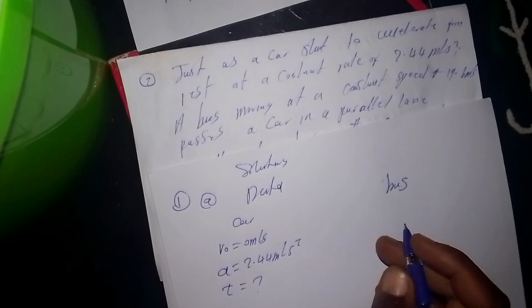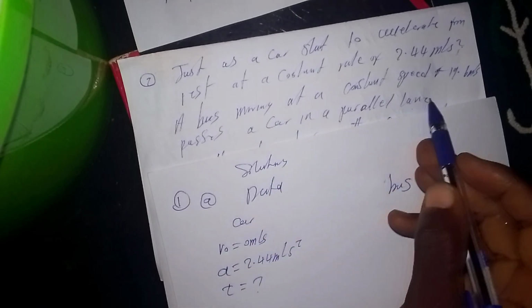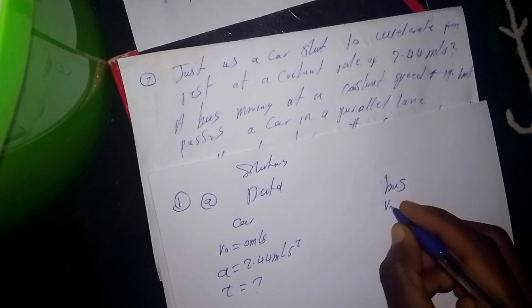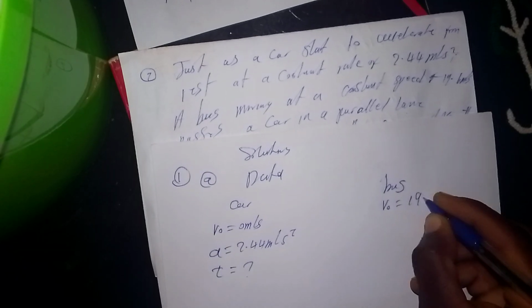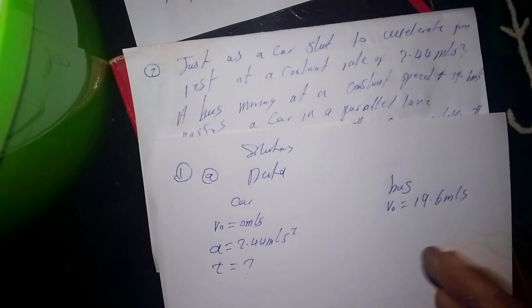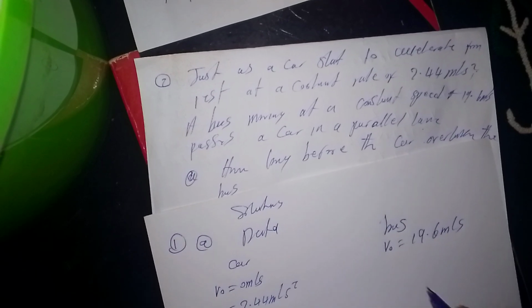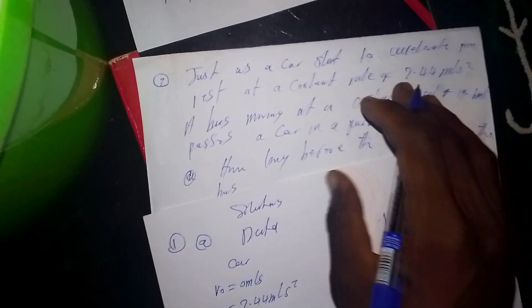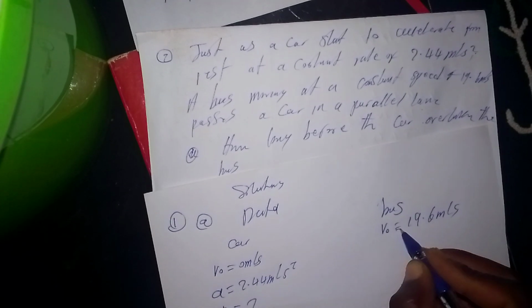Then let us go to the bus. The bus is moving at a constant speed, so its initial speed is 19.6 meters per second. Then it passes a car in a parallel lane. This is the data we have.